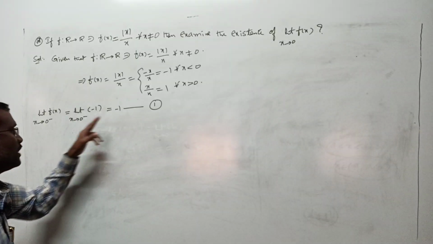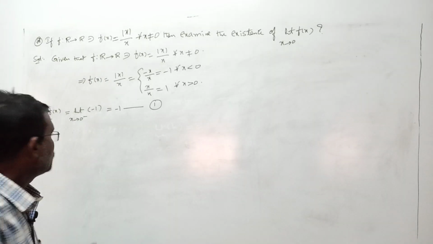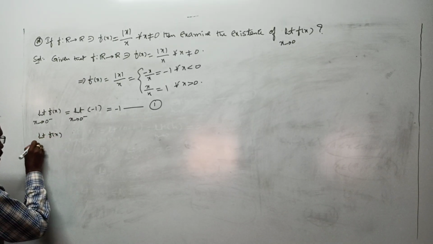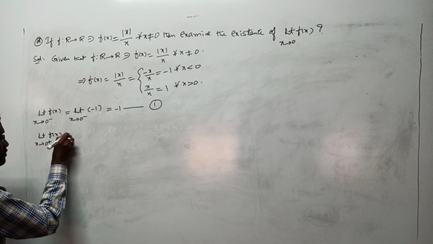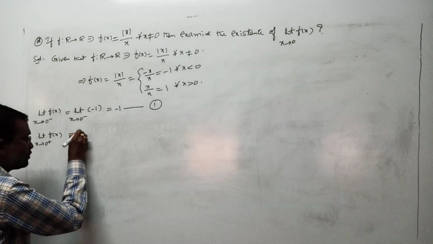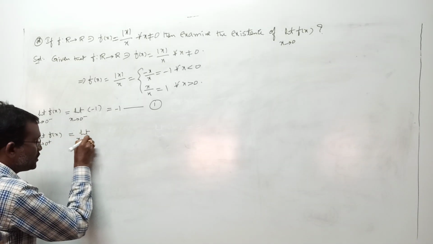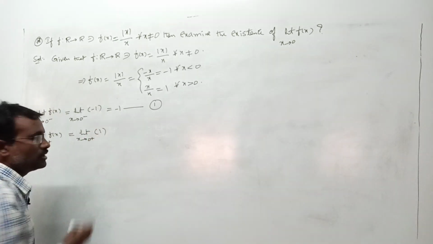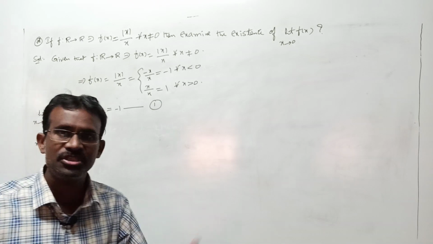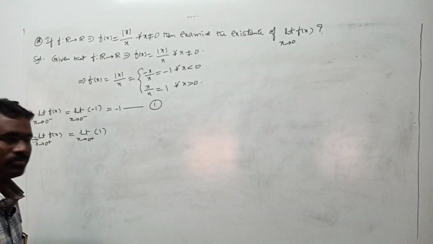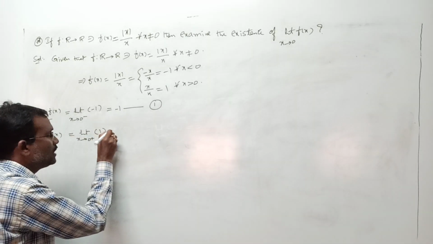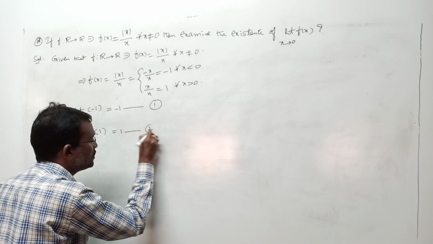Now the left hand limit value is minus 1. Next, let us go through limit f of x as x tends to 0 plus. x tends to 0 plus means the x greater than 0 case. f of x is 1. Again here there is no x value, a constant number is there, so the limit value is that constant number itself.